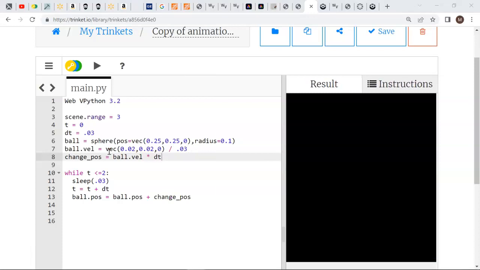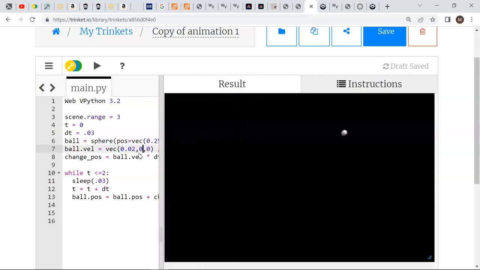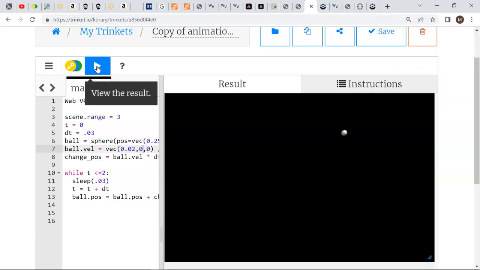The advantage of doing it this way is now I can say, well, what if I give it a different velocity? What if I want it to only have a velocity component in the x direction, so the y velocity is 0? So I can just change that. I don't have to worry about calculating the change in position. My computer's going to do that. So I can do that, save early and often, run it again.